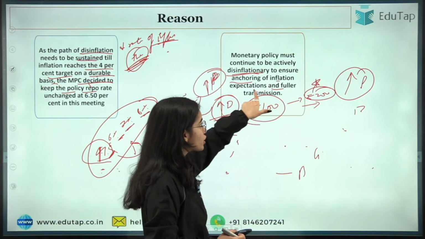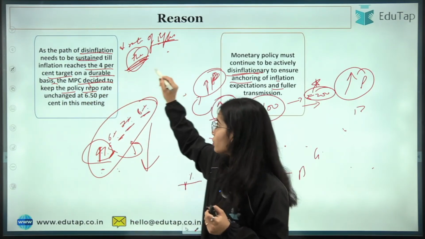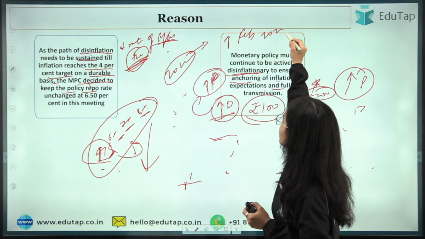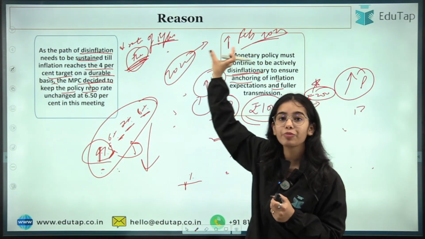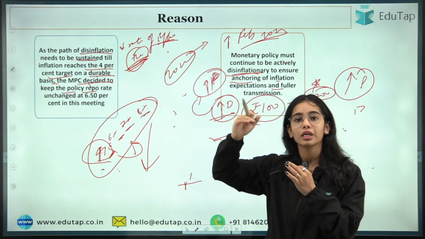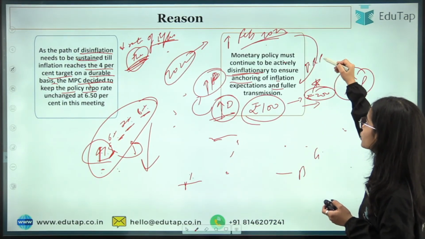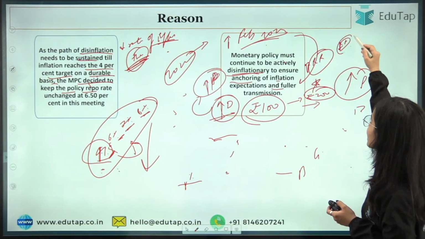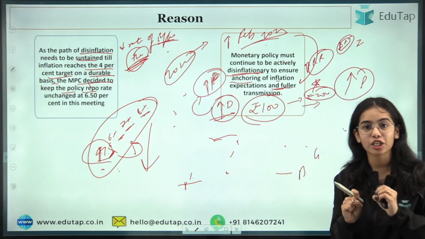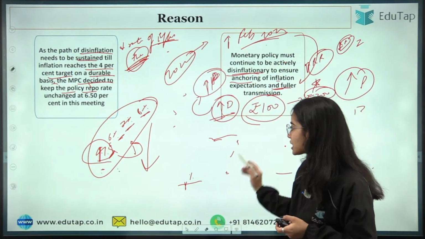So there should be fuller transmission also of the repo rate increase that the RBI has done. In 2022, and till Feb 2023, the RBI was increasing the repo rate, right? This was done so that the inflation can be controlled, the demand can be controlled. So for fuller transmission of this increase in the repo rate, so that the demand is controlled as well as the inflation is controlled in the economy, this fuller transmission can happen if we are anchoring the expectations of the inflation as well as working actively on disinflation. Okay, so this is the idea.